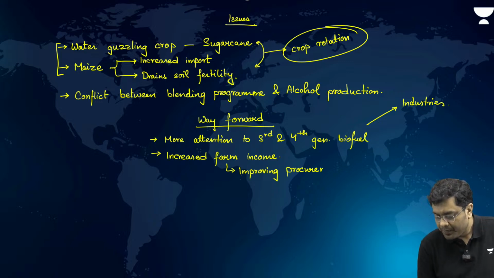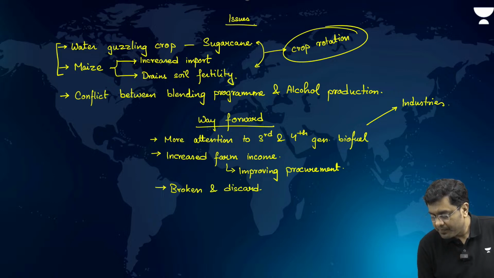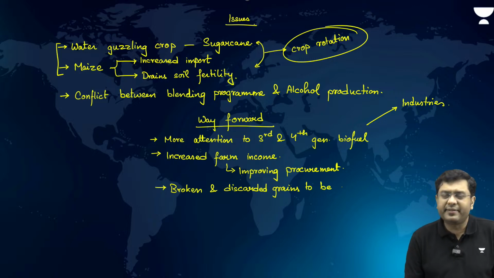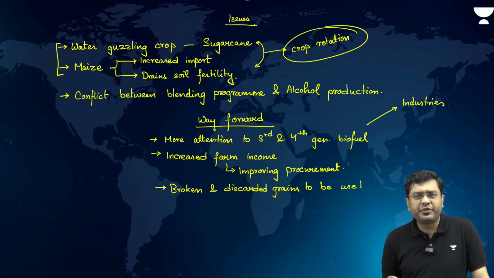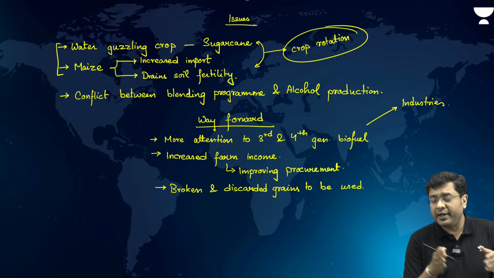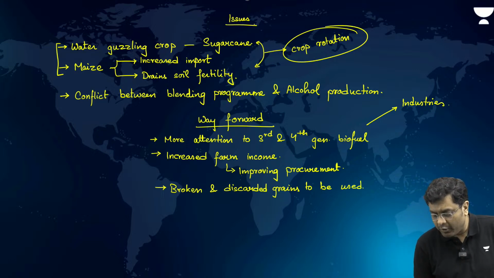Then, broken and discarded grains can be used. Because these broken and discarded grains, they are not used for public distribution system, so they generally go to waste. So use them if you are generating first and second generation biofuel.